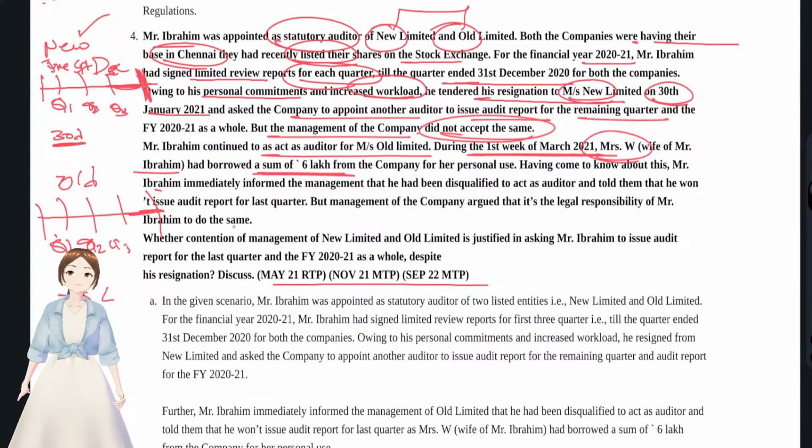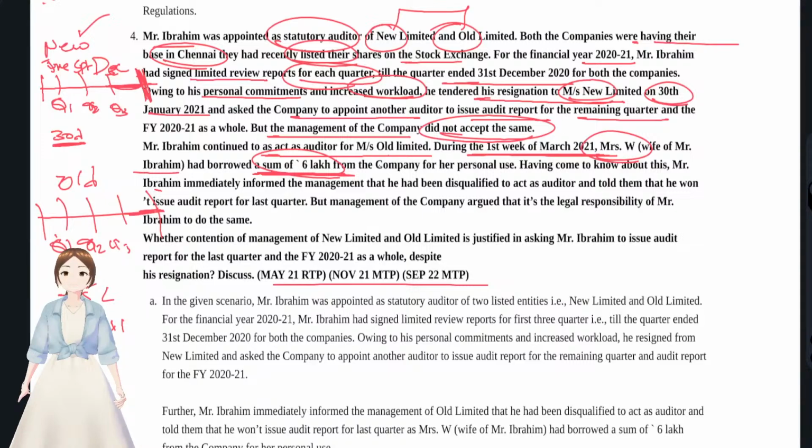Disqualification had happened. As per section 141, he has to vacate his office immediately. Only for shares held by a relative, for more than 1 year, corrective measures have to be taken within 60 days. But for indebtedness and all, no corrective actions.